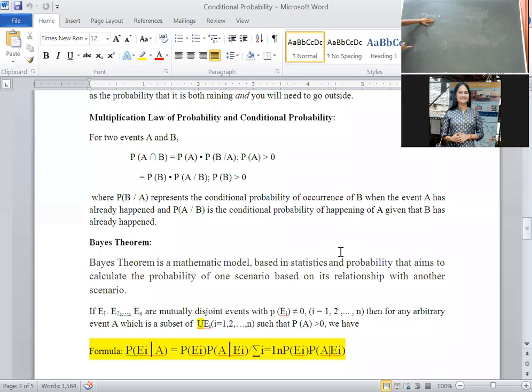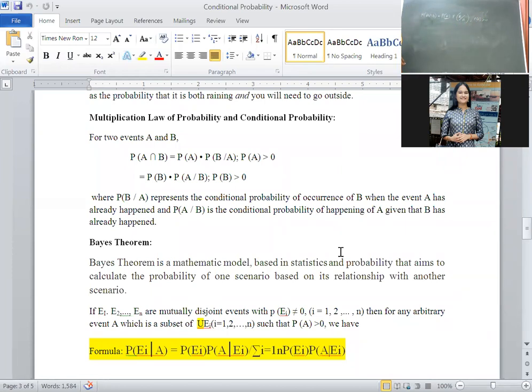The assumption is that initially the event A has happened, and then B. Whichever event happened first comes in the denominator, and the remaining, the simultaneous happening, comes in the numerator, provided the probability of A is strictly greater than 0.